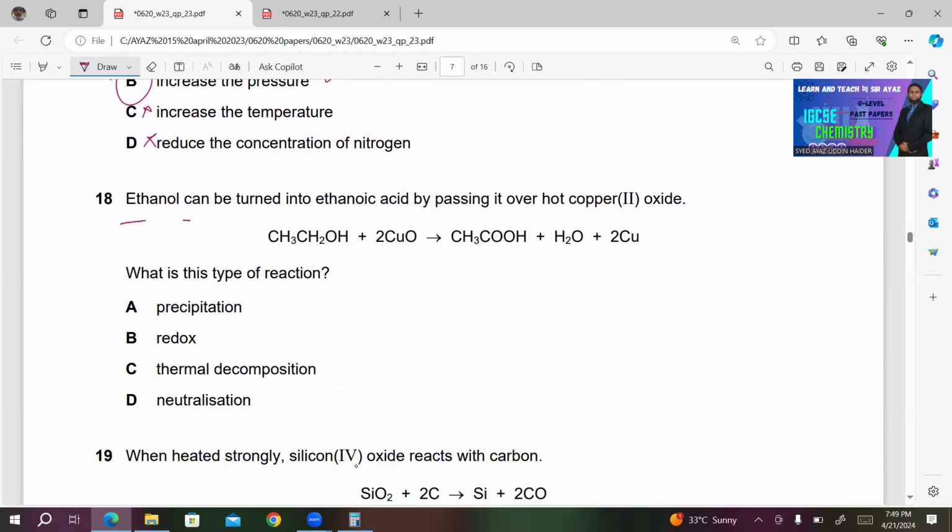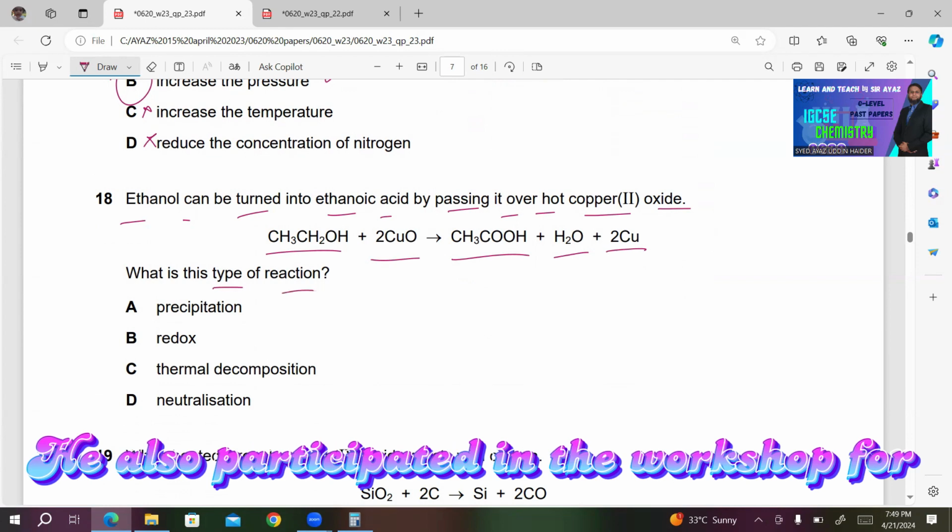18. Ethanol can be turned into ethanoic acid by passing it over hot copper 2 oxide. This is the reaction: CH3CH2OH plus 2CuO gives CH3COOH plus H2O plus 2Cu. What is this type of reaction?